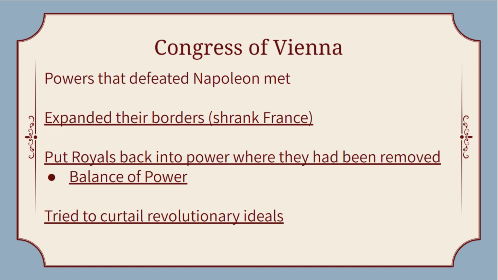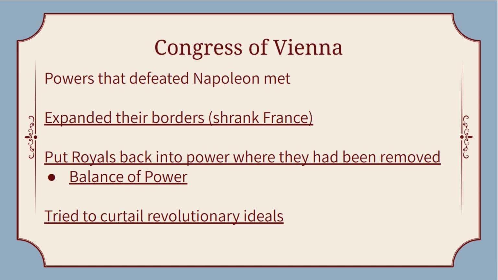And it's after the defeat of Napoleon that the Congress of Vienna meets. So basically, all those European leaders actually get together, which is a real first for them. They don't usually go meet with each other. They usually send ambassadors to do that kind of negotiation. But the things that they decide on are that they expand their borders and they shrink France back to what it was, basically pre-French Revolution.